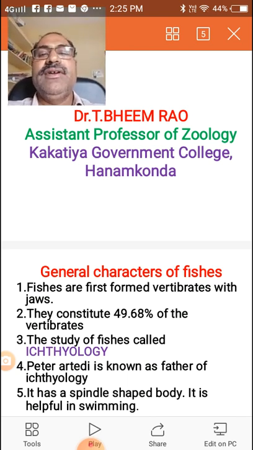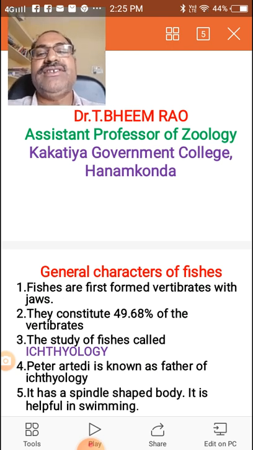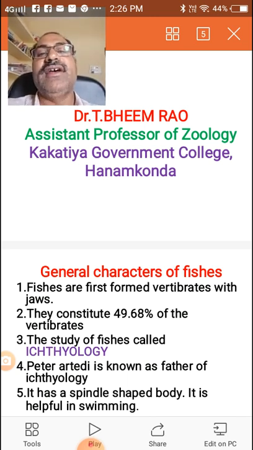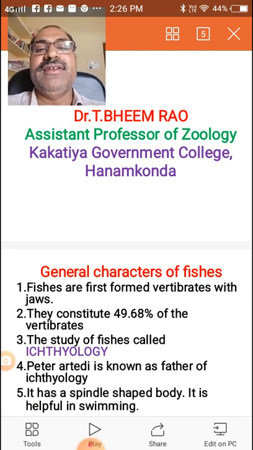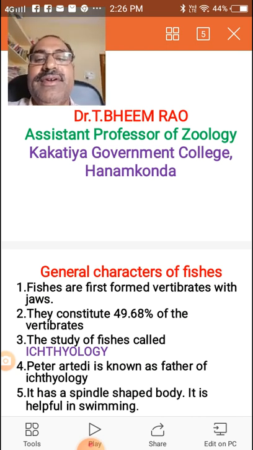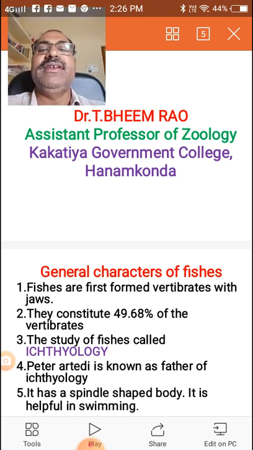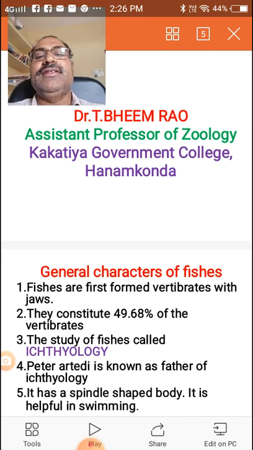They are the first vertebrates with jaws, and they occupy around 50% of the total vertebrates. The study of the fishes is called ichthyology.